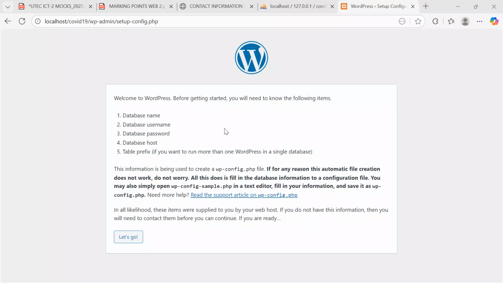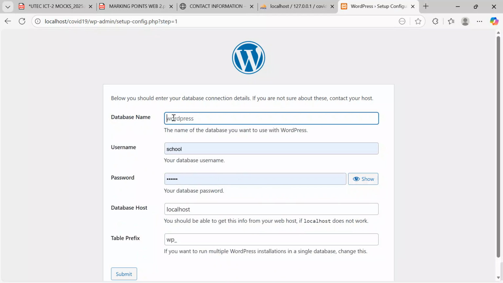Okay, so after loading, you will see a simple display page of WordPress which says welcome to WordPress. Before getting started, you will need to know the following items: the database name, database username, database password, database host, and the table prefix. For you, when you reach here, just click and say let's go.